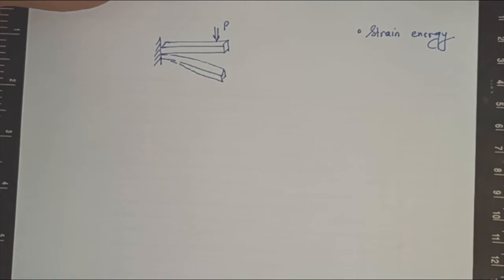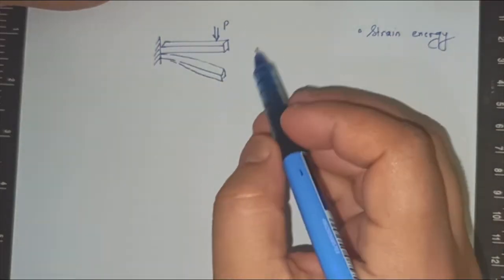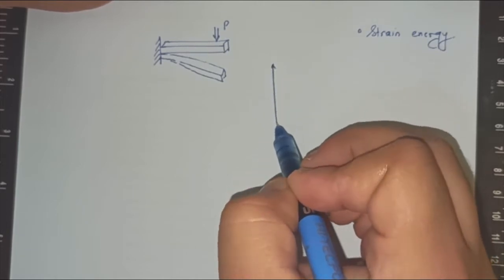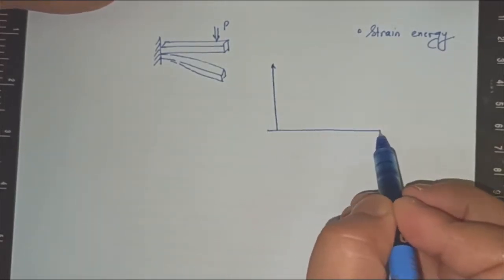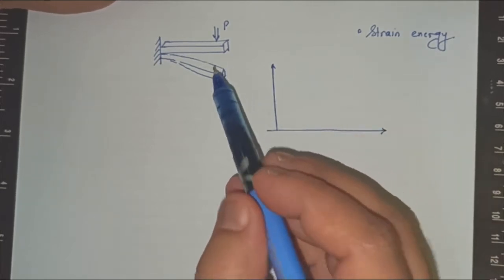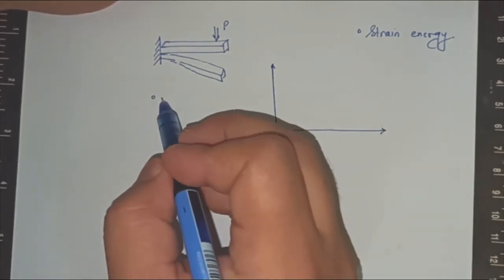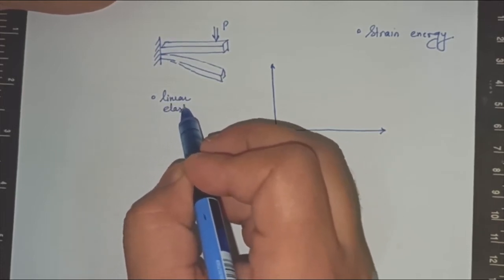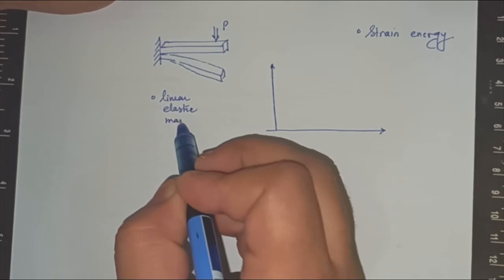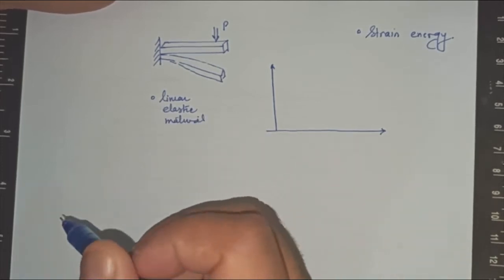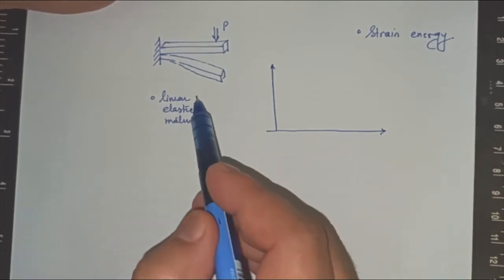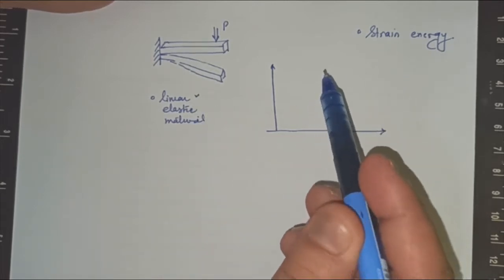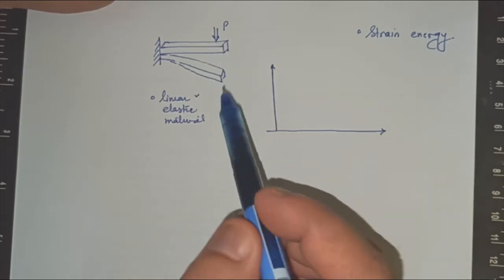If I make a graph of this, let's assume that this is a linear elastic material. For our purposes, these two things are very important. It should be linear behavior: the behavior of the material on the applied load will be linear.